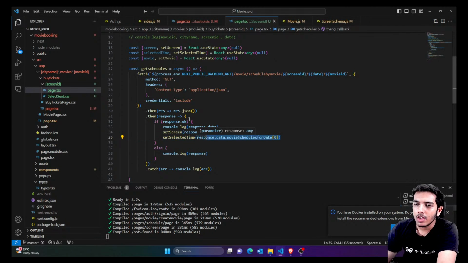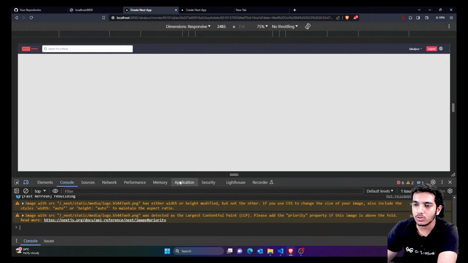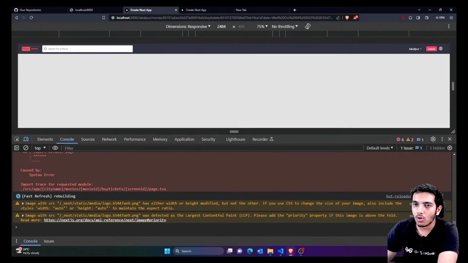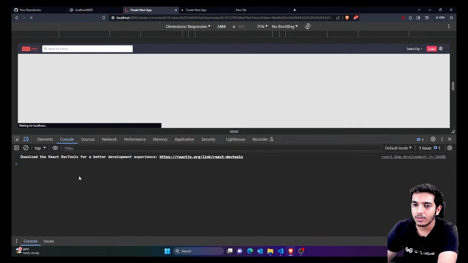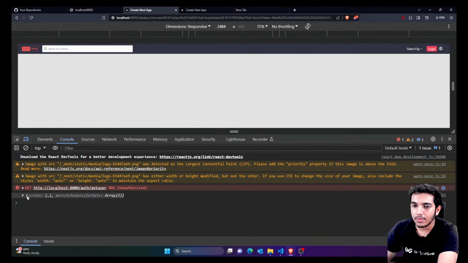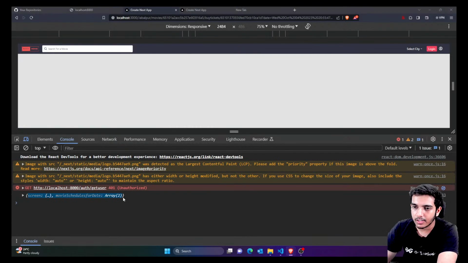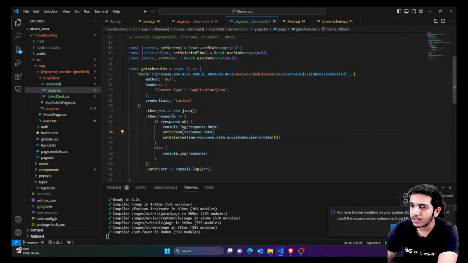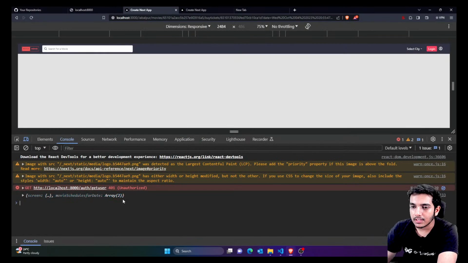From the movie schedules you can actually print this. I'll just show you how it looks. And one more thing, I've just set the screen also. So let's see how it actually looks. Let me just show you how this data looks. We are actually calling this function, right? So if I just reload, you can see I'm getting the screen and movie schedules for the date. First of all, you can see I'm getting the screen. Inside the screen, I'm passing this complete object. Don't get confused. I'm not only passing the screen, I'm passing this complete object.